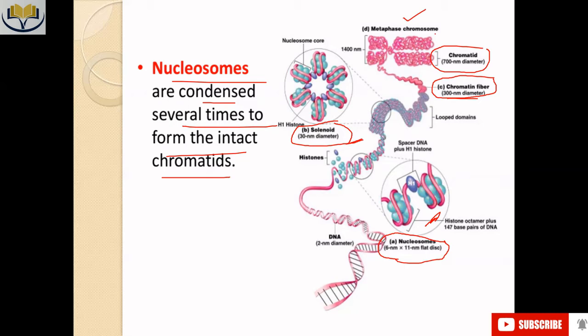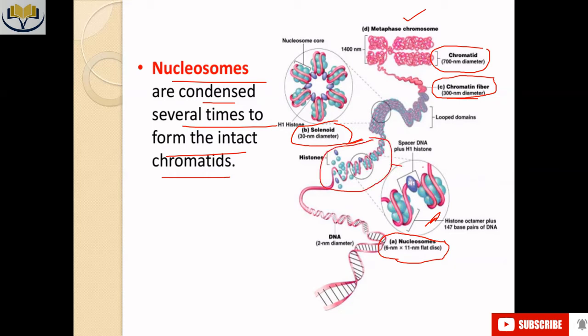Now, these are different parts of the nucleosome structure, starting from simple DNA along with the bead on a string.